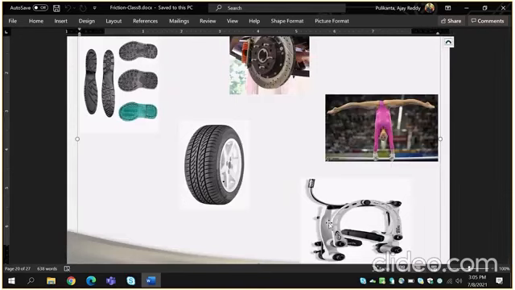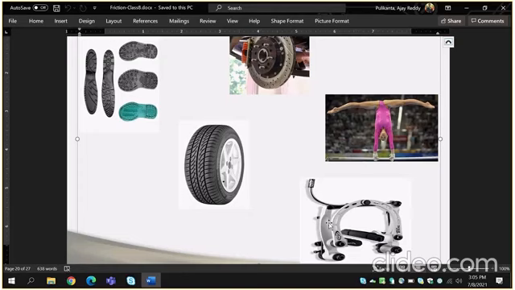First example, better grip. In our day-to-day life, you use slippers to walk. Students, observe the bottom of slippers, some holes give better grip on the floor. You walk easily.